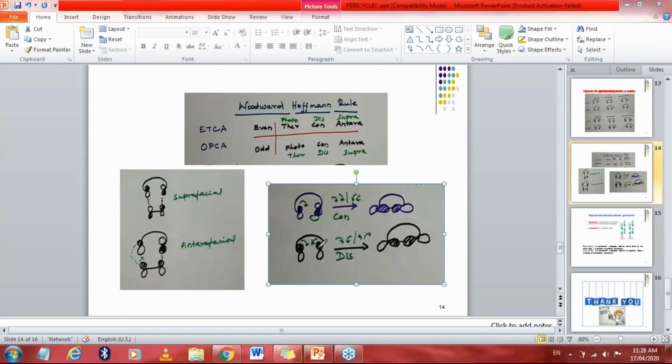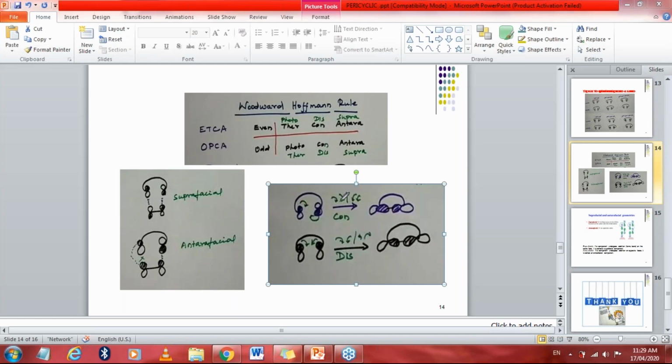It means both lobes are in a symmetric form. Here both lobes are in an asymmetric condition. When they are asymmetric and we have to rotate the particular lobe, then what will happen? This lobe will rotate to this side and that lobe will rotate to this side to make a new bond.